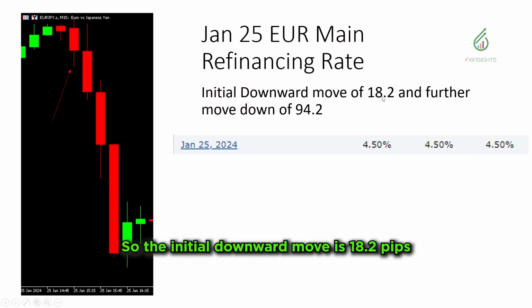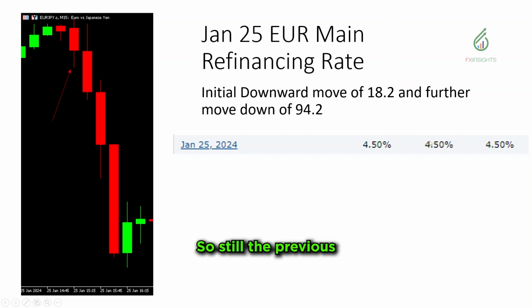And then we have January 25. So the initial downward move is 18.2 pips starting from this bar right here. And then a further move down of 94.2 pips up to this point right here. So still the previous and the actual are the same. It's still at 4.5%.